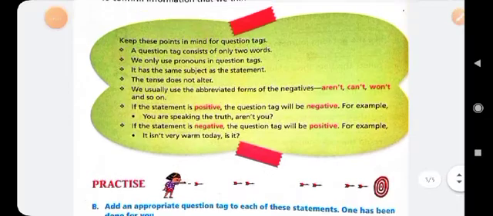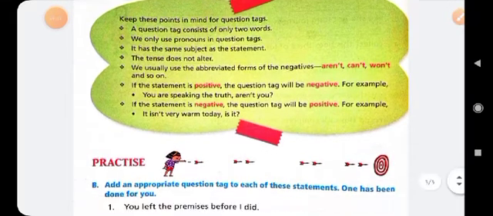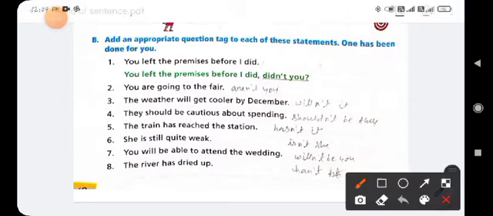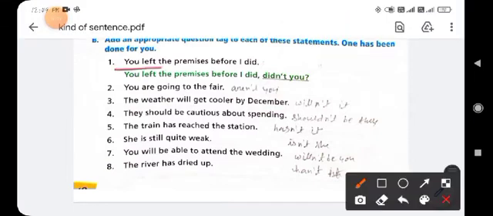And it is the short form of "are not", "can't", "wouldn't". So you will read it. See here, exercise number B: add an appropriate question tag to each of these statements. One has been done for you. You can see here, you left the permission before I did. It is an assertive sentence.